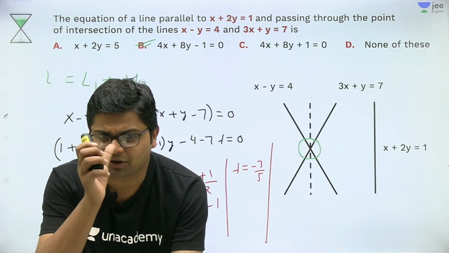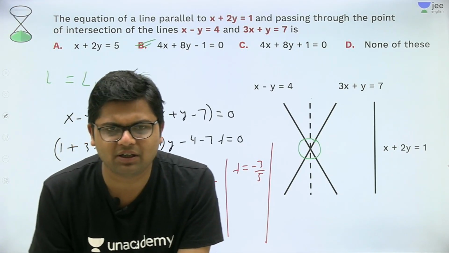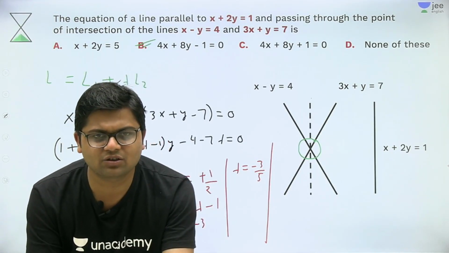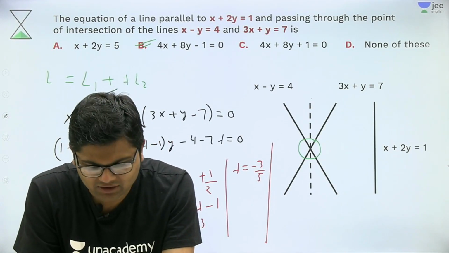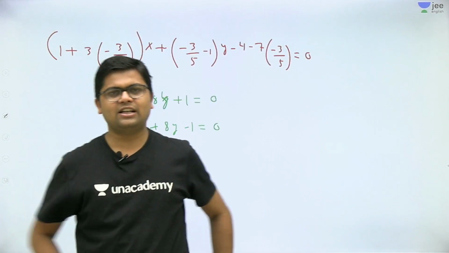Students are commenting the point of intersection. The point is that students, that it will not be a good method. You must solve this question with the help of family of lines. Okay, so I think everybody must have understood it. So let's end the session.